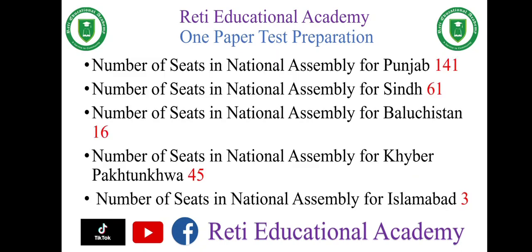Number of seats in the National Assembly for Punjab province: 141. Number of seats in the National Assembly for Sindh: 61. Number of seats in the National Assembly for Balochistan: 16. Number of seats in the National Assembly for Khyber Pakhtunkhwa: 45. Number of seats in the National Assembly for Islamabad: 3.